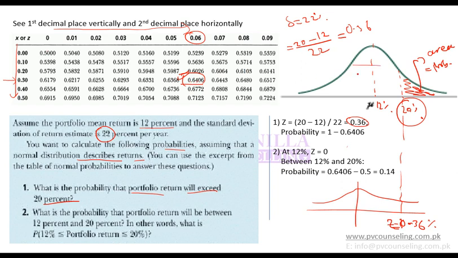So if the left hand side area is 0.6406, what should be the area on the right hand side? Total area is 1. So if the area on the left is 0.6406, the area on the right will be 1 minus 0.6406. That will come out to be your area or probability. So this is just to have your concepts clear.